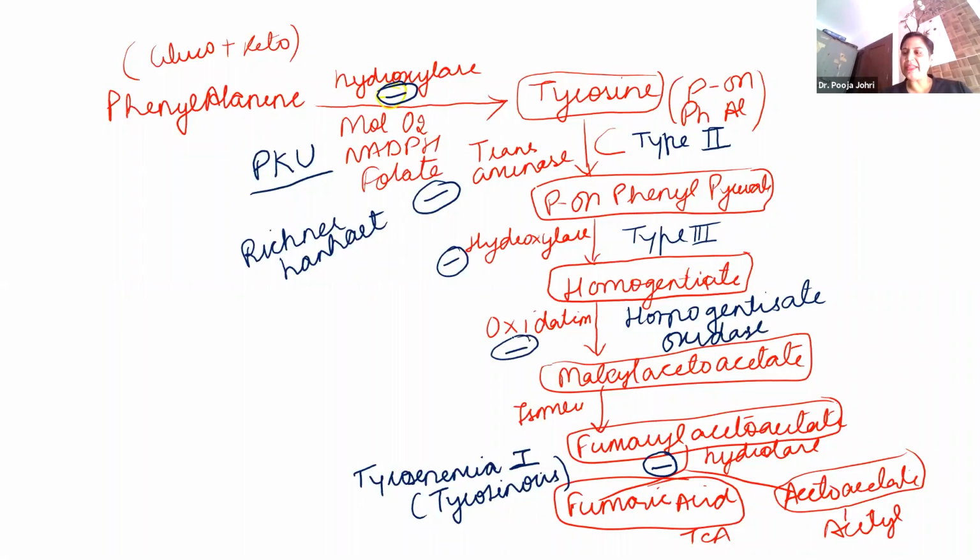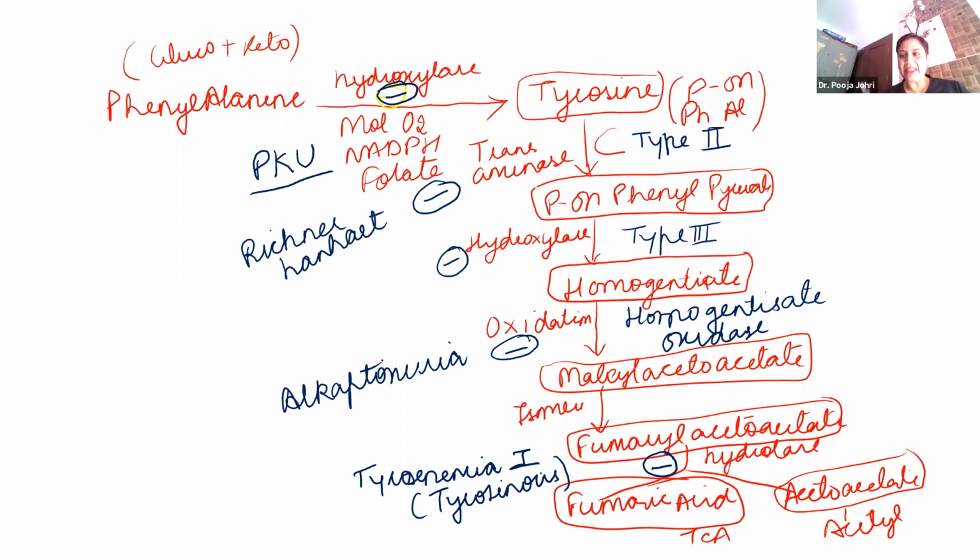Deficiency of this enzyme will lead to alkaptonuria. So these are the different types of enzymes which, when deficient, will automatically lead to the following disorder. Let's look at the question now.